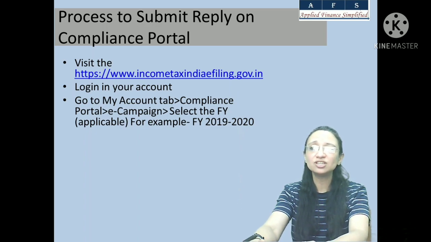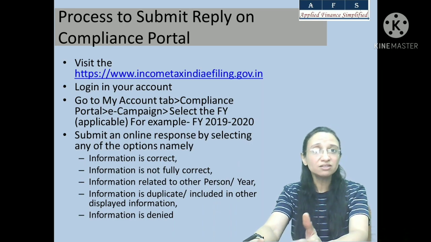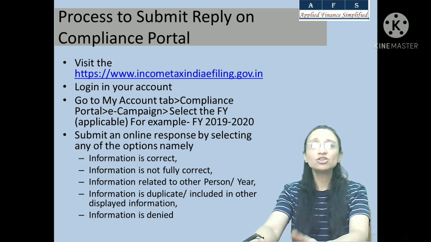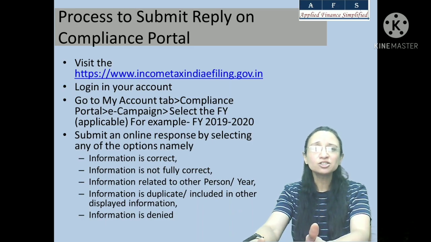So select the financial year, and then you will see the information received from different sources appear on that tab. There are 5 categories of responses that you can give under each of those transactions that appear on that tab. The responses can be: the information is correct, the information is not fully correct, the information is related to some other year or some other person, the information is duplicate or included in some other already displayed information, or the information is denied. Whatever is the most appropriate option for you, you need to select that.